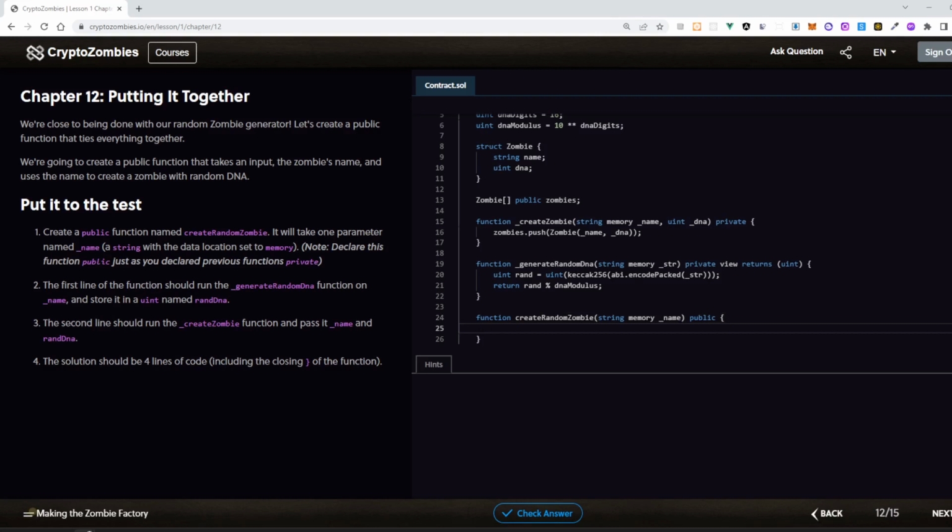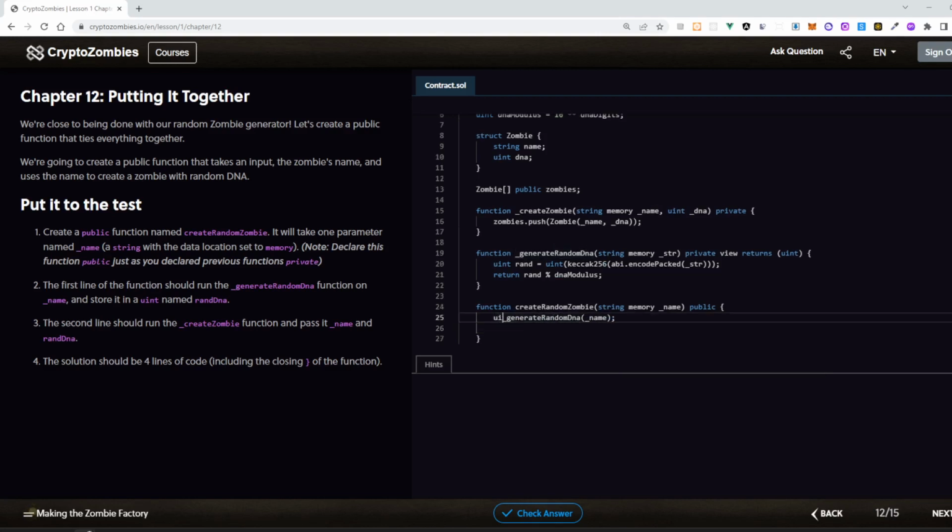Okay, the first line of the code should run the generate random number function. It should call the function, and the name is passed. Now let's get the variable and save it in rand DNA. The second line should run the create zombie function and pass it name and random number.